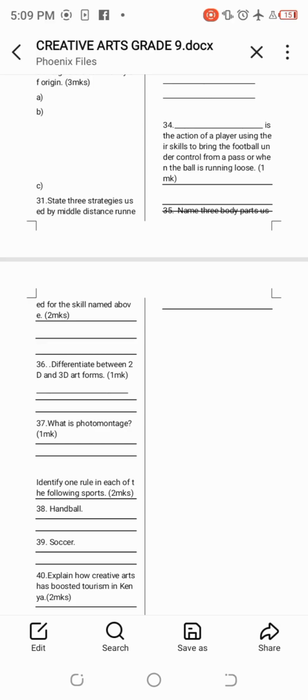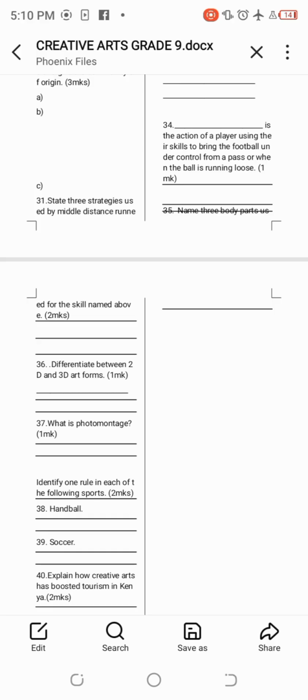Number 39, identify the rule in each of the following sports. Sport number 1, we have handball. Then number 2, we have soccer. So in handball, we say a player cannot take more than 3 steps without dribbling. That is one main rule.